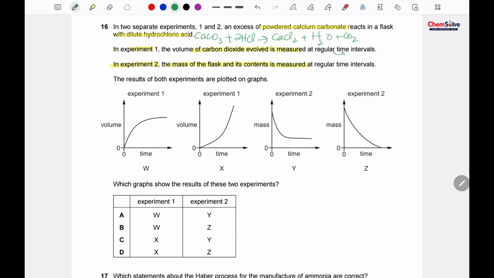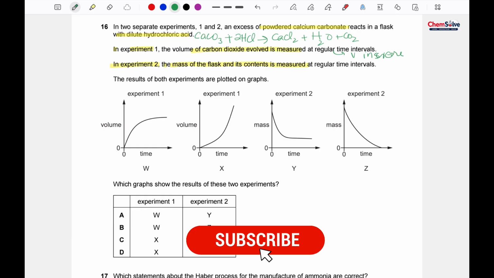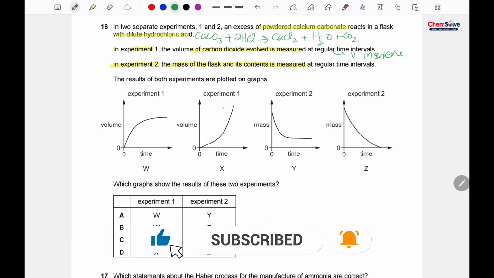So volume will increase here gradually. This volume will increase gradually. So of course X is not the correct one. Okay, and mass of the flask and its content of course they will decrease, but they will not decrease to 0.